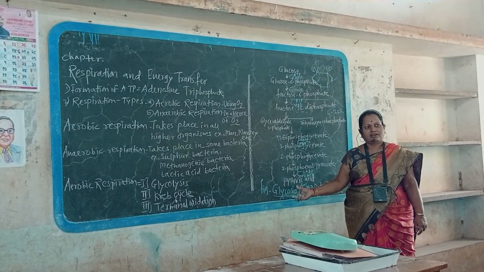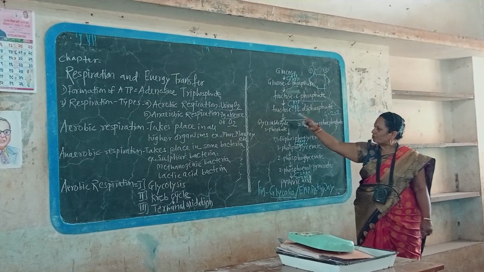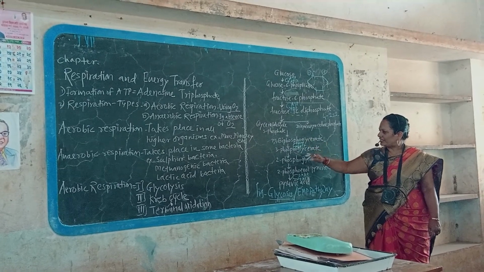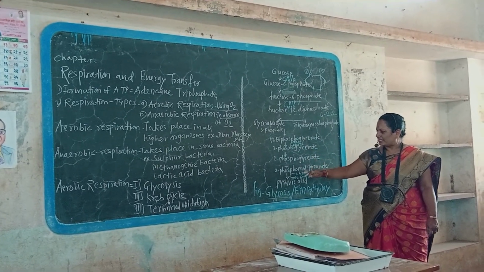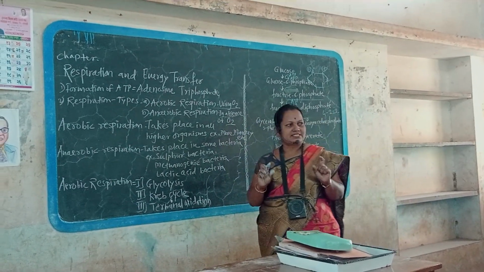EMP pathway or glycolysis: glucose 6-phosphate, fructose 6-phosphate, fructose 1,6-diphosphate, glyceraldehyde 3-phosphate, 1,3-diphosphoglycerate, 3-phosphoglycerate, 2-phosphoglycerate, 2-phosphoenol pyruvate, and lastly pyruvic acid. Okay, significant synthesis of ATP.